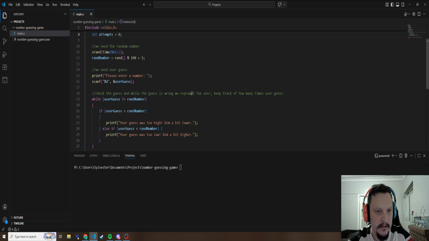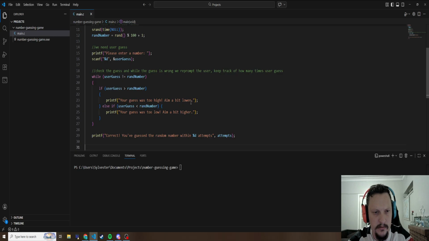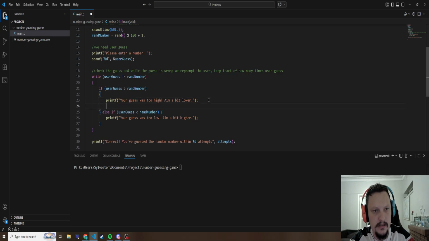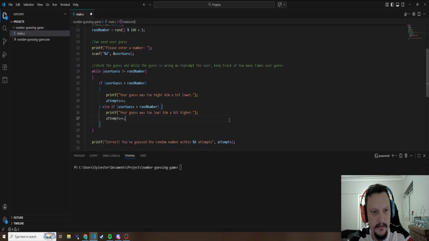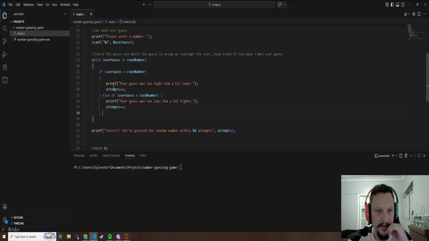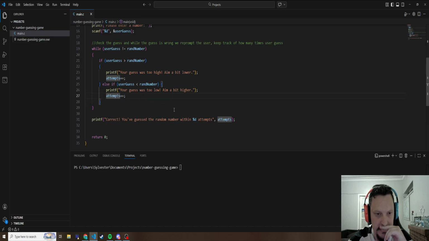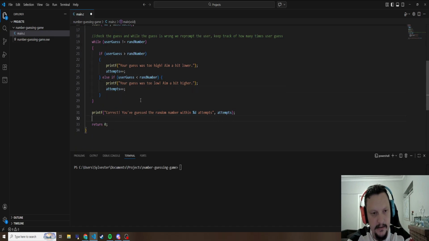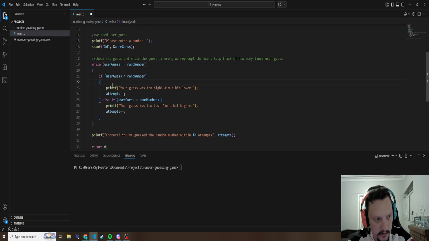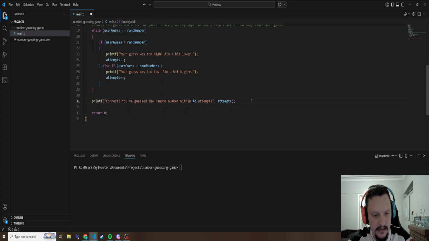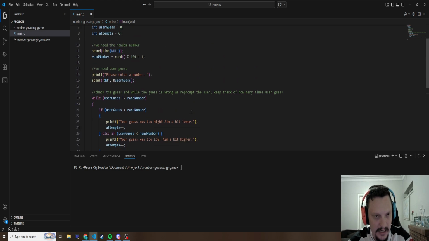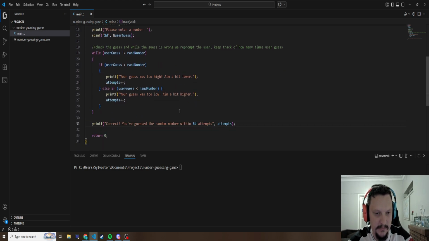And then we need to increment it here. Oops. And here. So now if it's too high, we increase. If it's too low, we increase. And I don't need to end the loop because it will loop until you get the right number. And then it will break out and it will come to this line. I think that's what will happen. I hope that's what will happen.